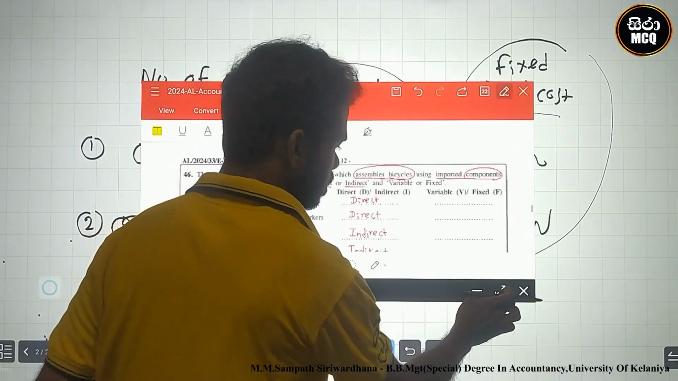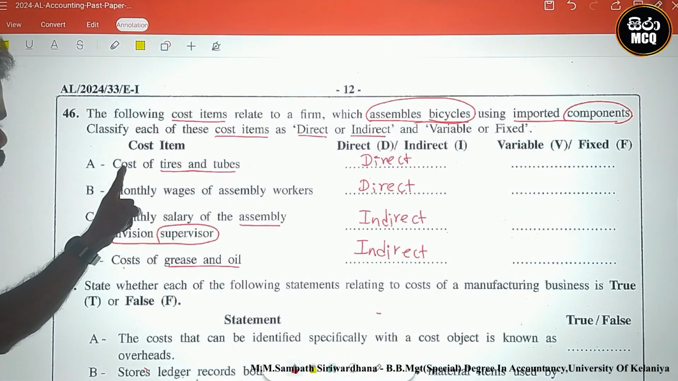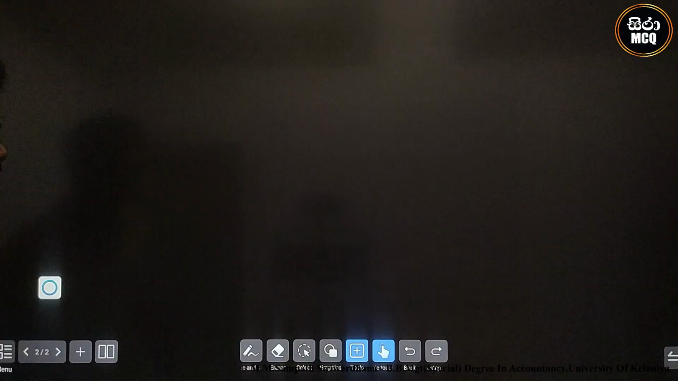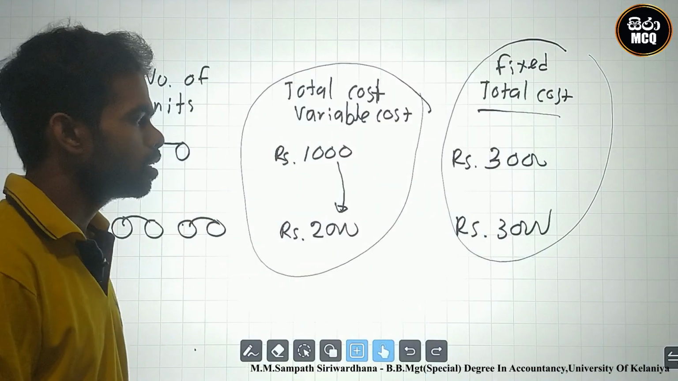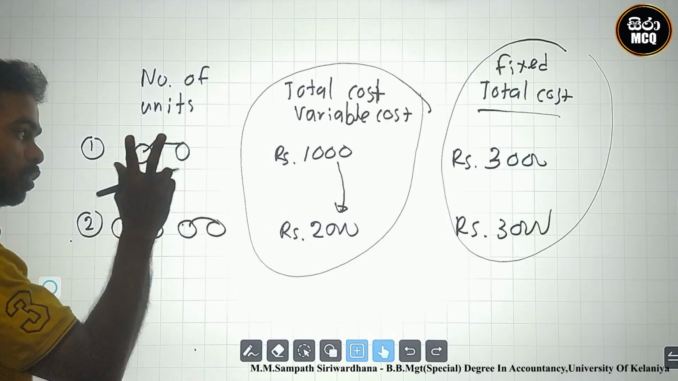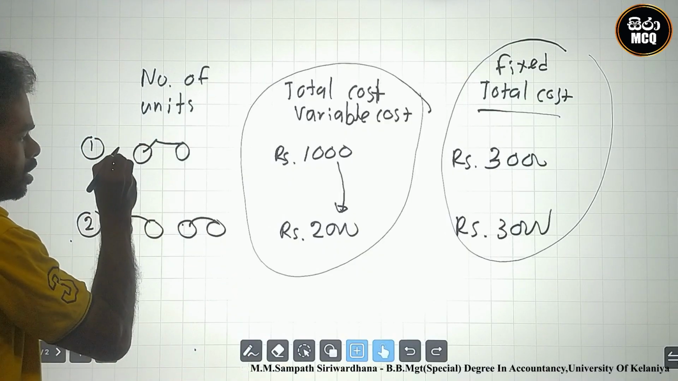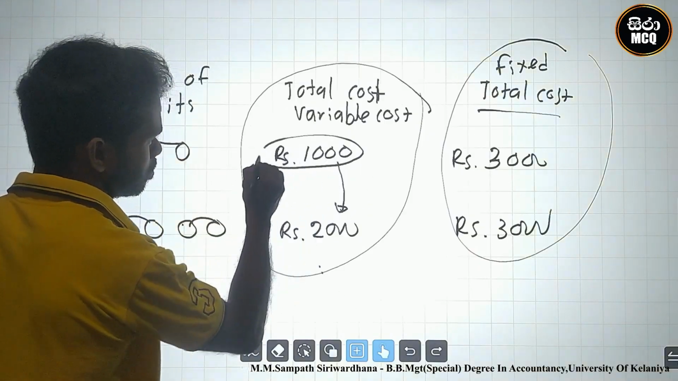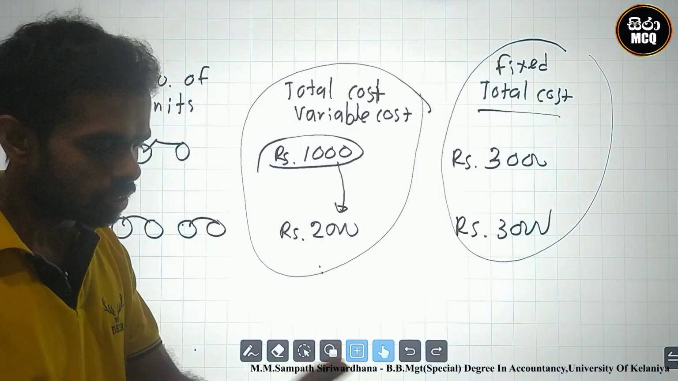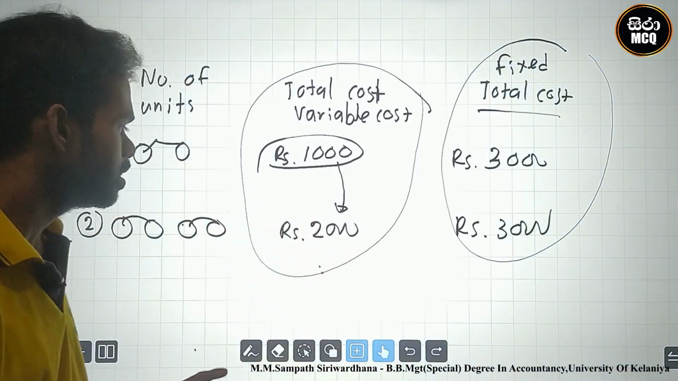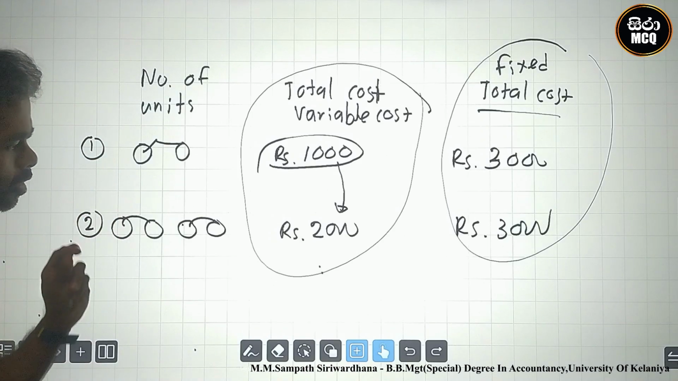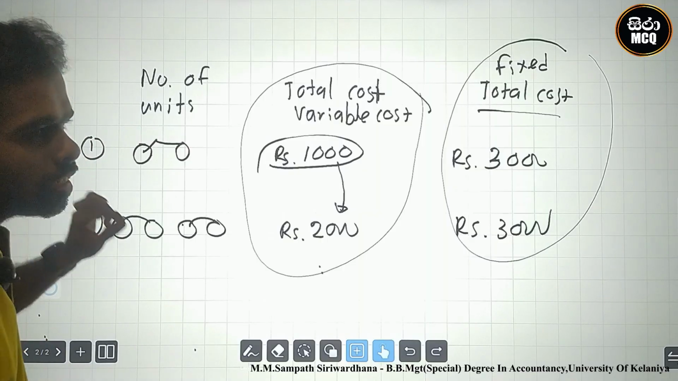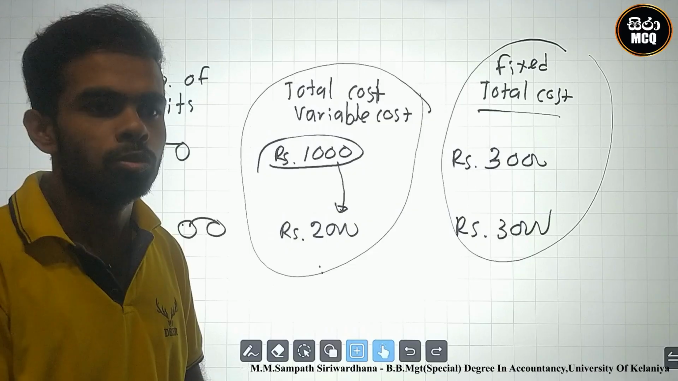Look here, what are the examples we must identify? Cost of tires and tubes. Variable or fixed? One tire, no, 2 tires. At the production of one bicycle, there are 2 tires. Cost is 1,000. At the production level of 2 bicycles, 4 tires should be included. Therefore, as the production level increases, tires and tubes should increase.